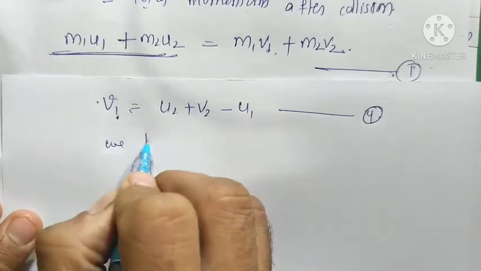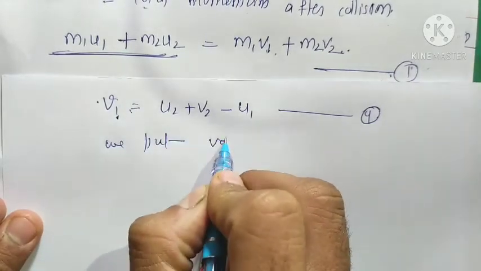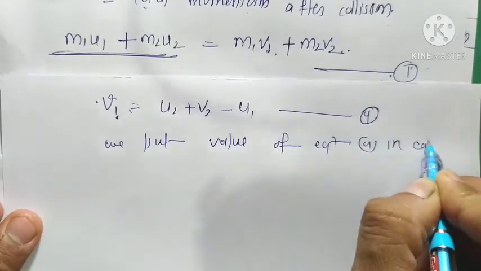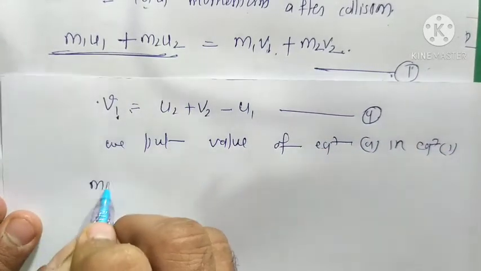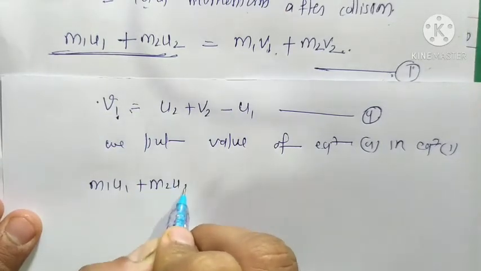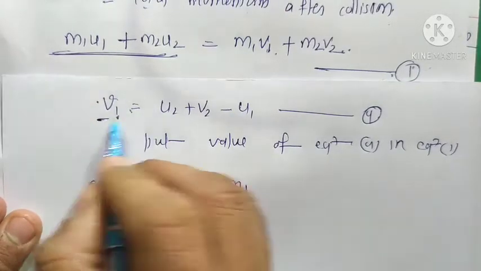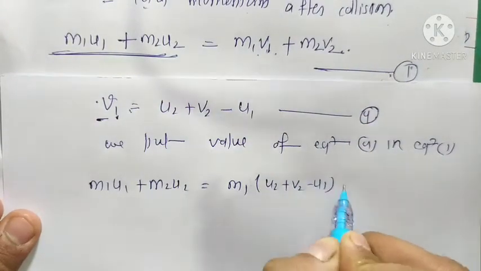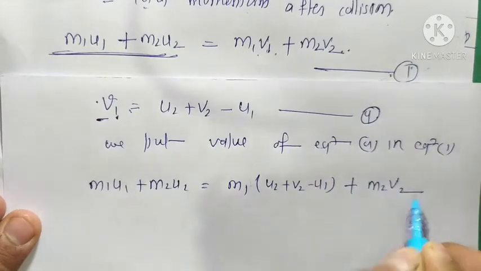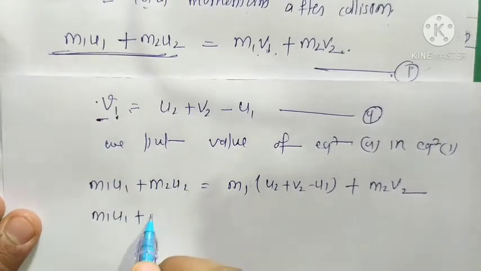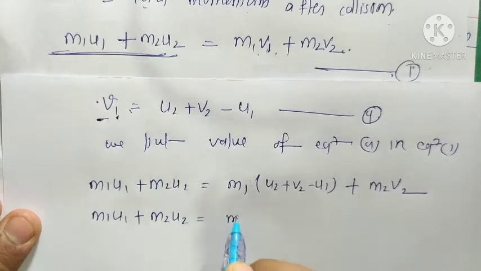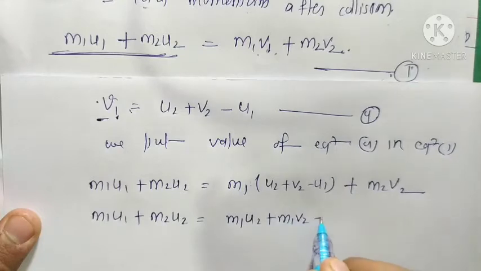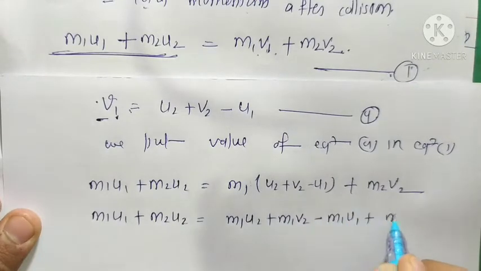So we put the value of equation 4 in equation 1. So m1 u1 + m2 u2 = m1 (we put the value of v1 here), so that is u2 + v2 - u1, plus m2 v2. So this value is m1 u2 + m1 v2 - m1 u1 + m2 v2.